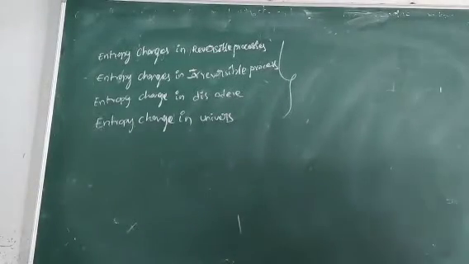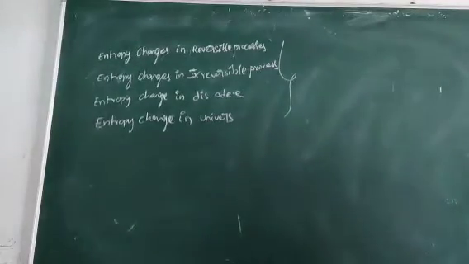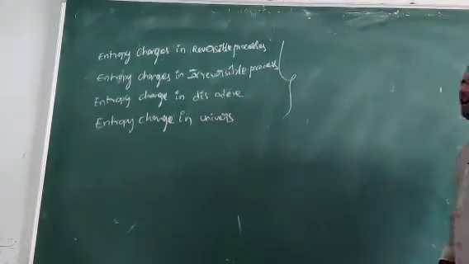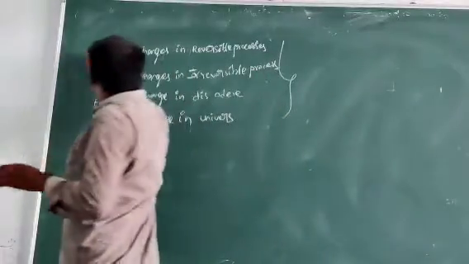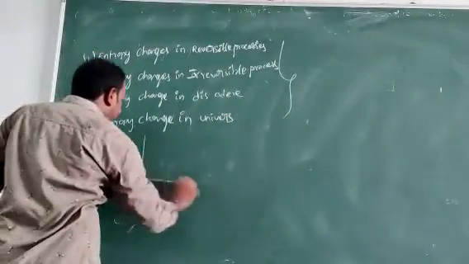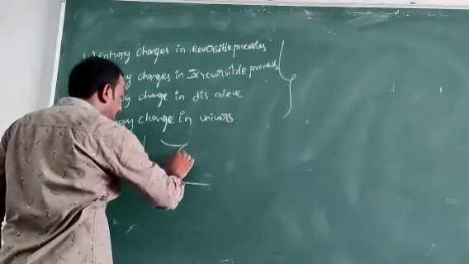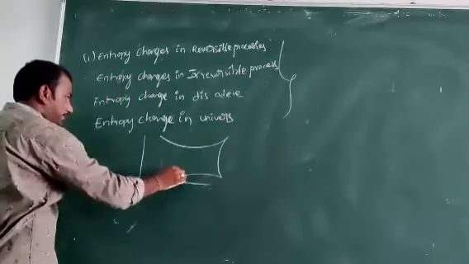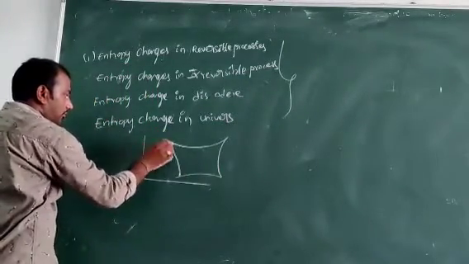So entropy changes. First one is entropy changes in reversible process. Now consider the graph, the Carnot cycle.